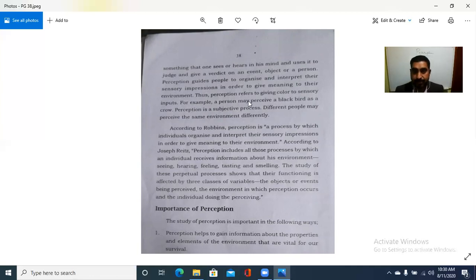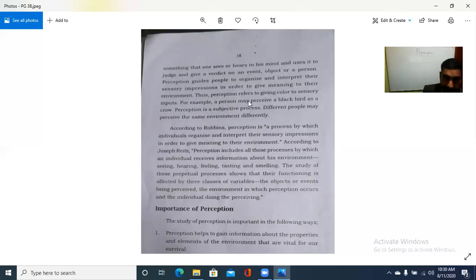So interpreting something that one sees or hears in his mind, an event that one hears or sees, and uses it to judge. And then what do they do? They make their own kind of justification, and give a verdict on such an event, object, or a person. So that is the interpretation.